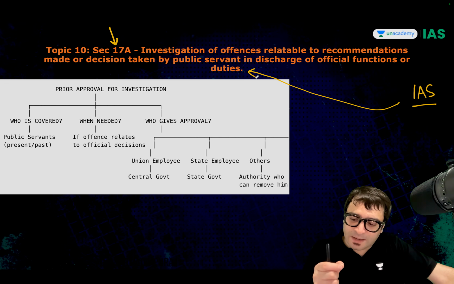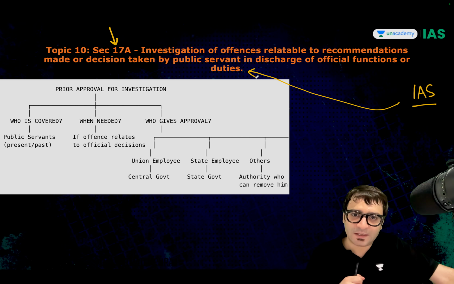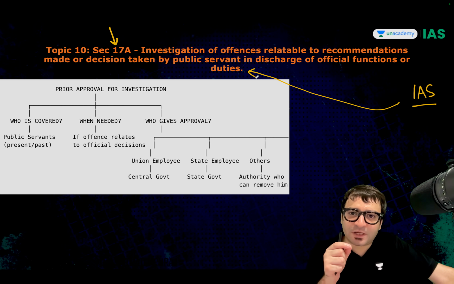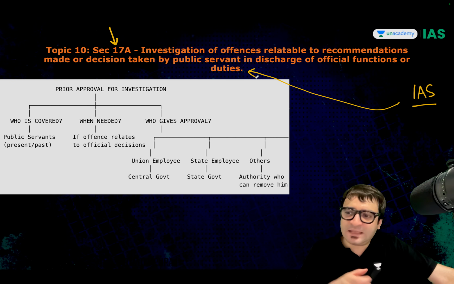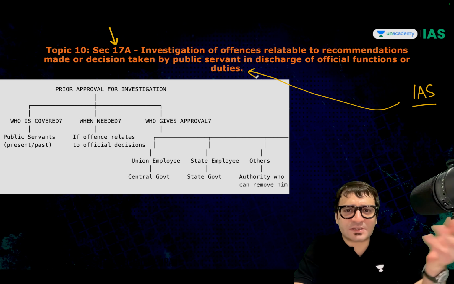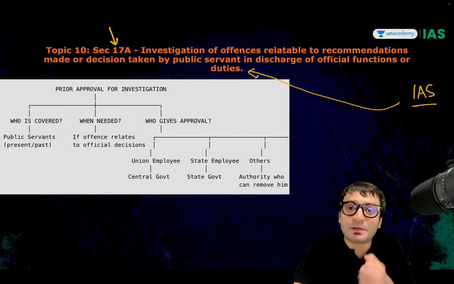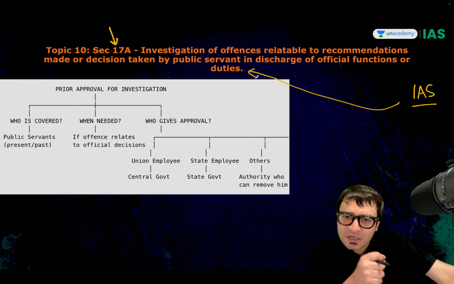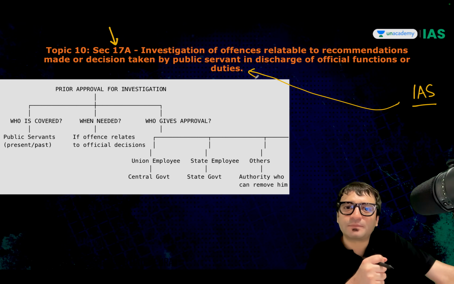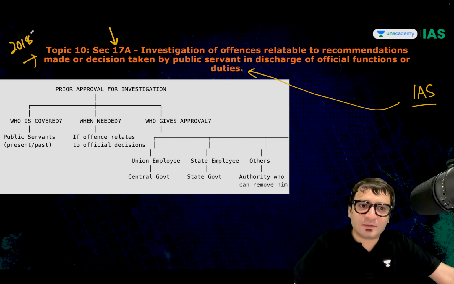To prevent corruption amongst public servants, we have the Prevention of Corruption Act of 1988. But if for every decision that you take, there is an investigation by the police, there can be an FIR against you, then there will come a time when you will drop your pen and say, I don't want to take any decision. Why? Because the moment I take a decision, somebody alleges that I've committed a crime, that I have resorted to corruption. There will be policy paralysis. To shield such honest civil servants, the law was amended in the year 2018.